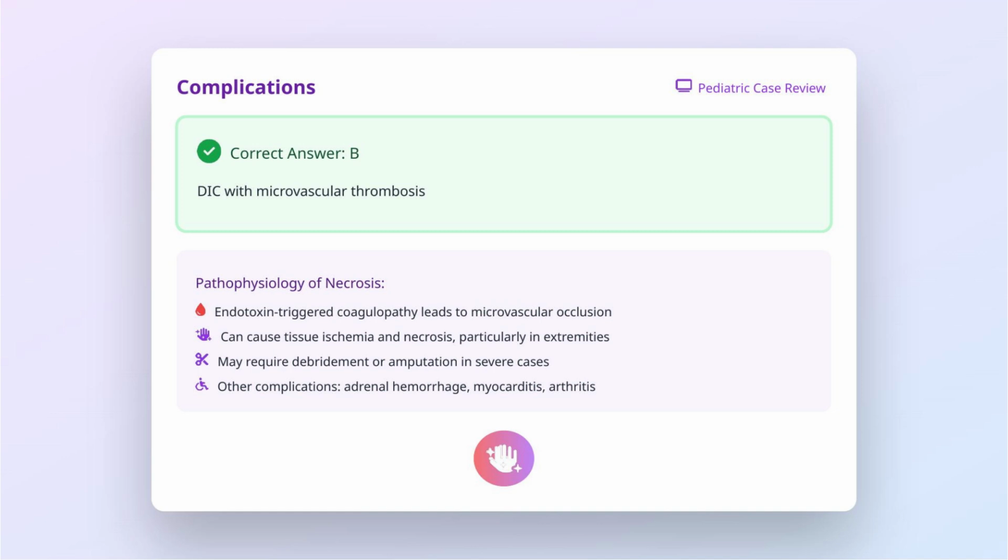The endotoxin release triggers an overwhelming inflammatory response and coagulation cascade activation, resulting in widespread microvascular thrombosis. This process causes tissue ischemia and necrosis, particularly in peripheral tissues such as digits, where perfusion is already limited. Severe cases may require surgical debridement or amputation. Other complications of meningococcemia include adrenal hemorrhage, myocarditis, arthritis, and neurological sequelae if meningitis is present.